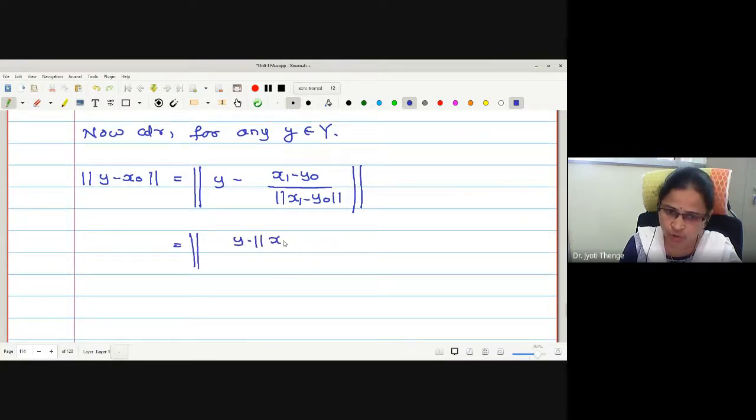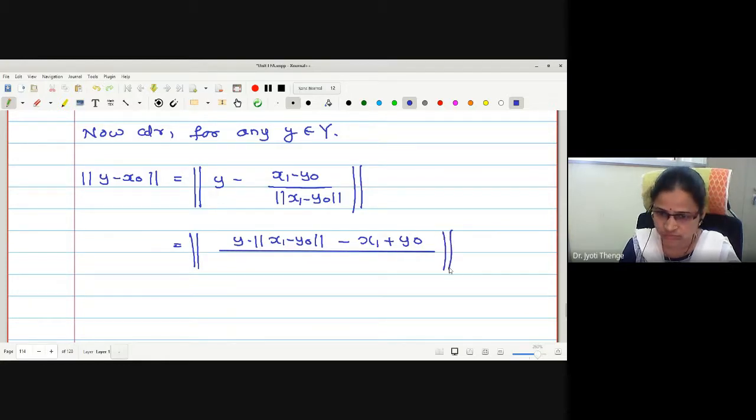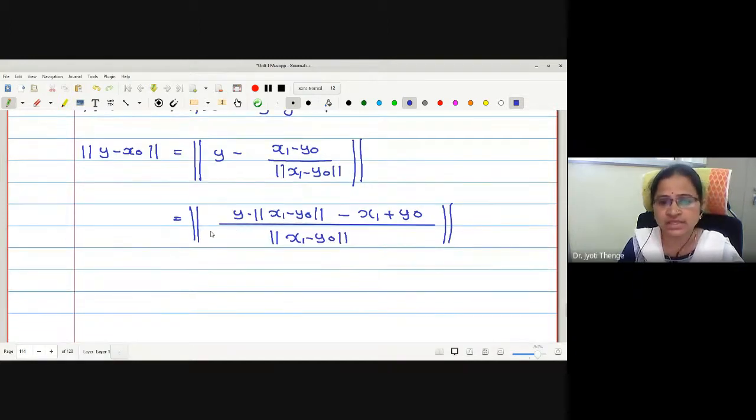This is the norm of y times norm of x1 minus y naught minus x1 plus y naught, divided by norm of x1 minus y naught. Is it okay? Now this is a scalar taken out of the norm, no need to write the modulus as it is already in the norm.